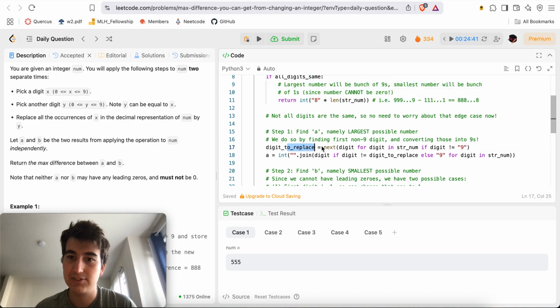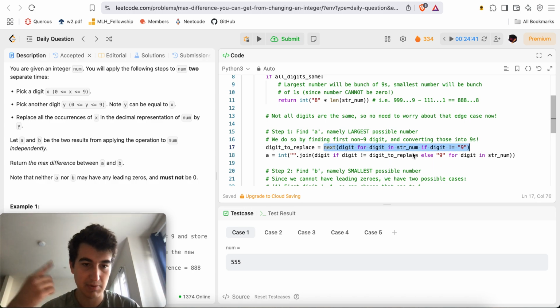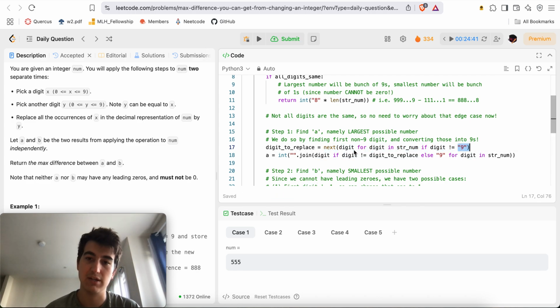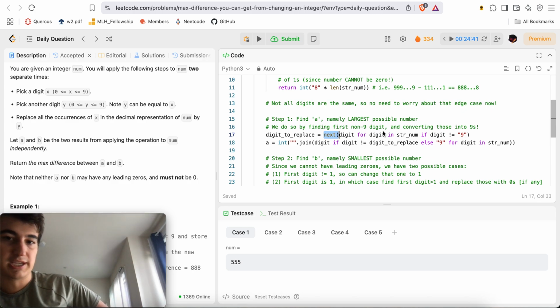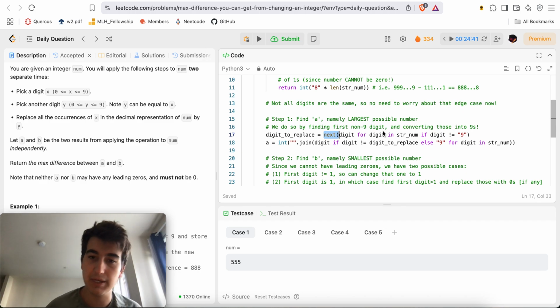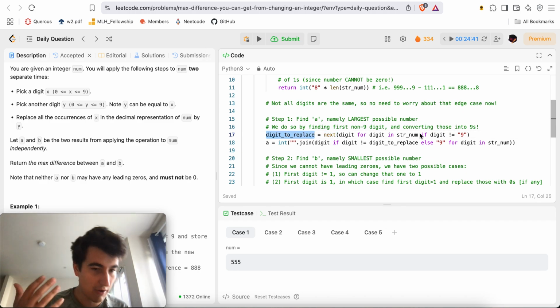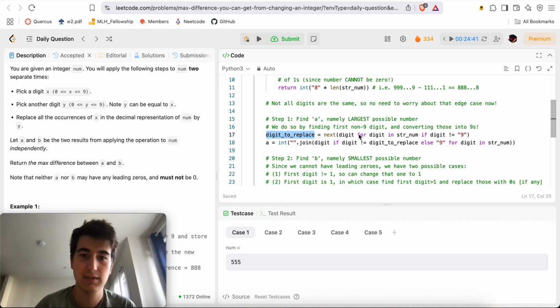So I can just say, okay, digit to replace will be the very first digit inside of str_num that is not equal to 9, right? So loop through for digit in str_num, loop through all the digits, and only consider them if the digit is not equal to 9, and get me the next one. So it's just very easy. This will create a generator expression that'll just keep yielding, and when I do next, it'll keep looping until I find the very first non-9, give it back, and essentially stop there. So it's kind of efficient, but it's just fancy speak. I'm just getting the very first non-9 character, and that'll be my digit to replace. Obviously, I don't want to replace 9s because replacing 9s with 9s is useless. It doesn't change my number when I want to make my number as big as possible.